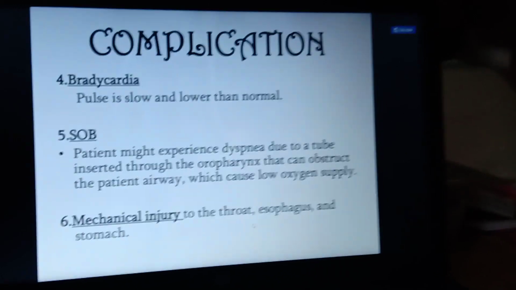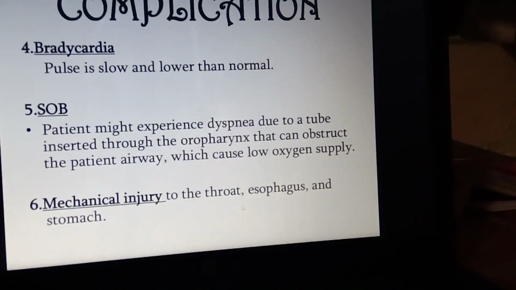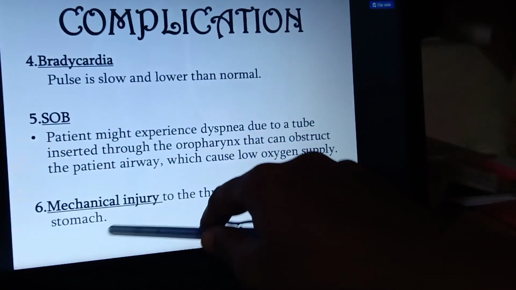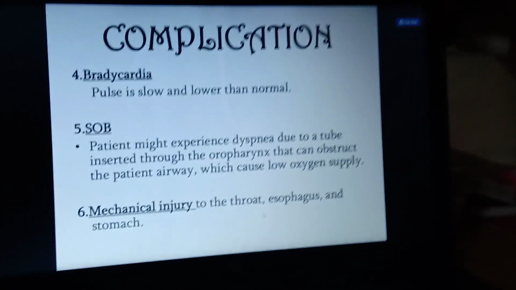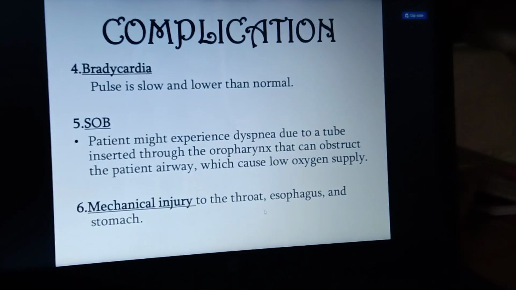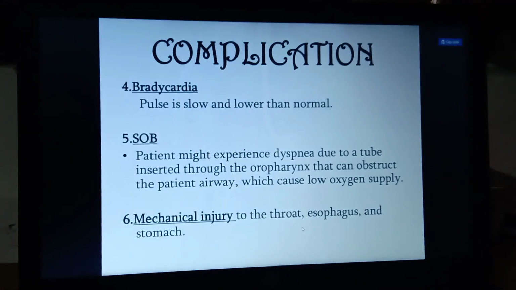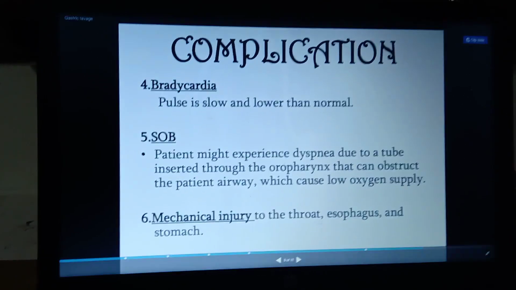Okay, SOB. And the next one is mechanical injury. So mechanical injury means the throat, esophagus and stomach may be injured due to improper insertion of the tube. Okay, that is regarding the complications of gastric lavage.